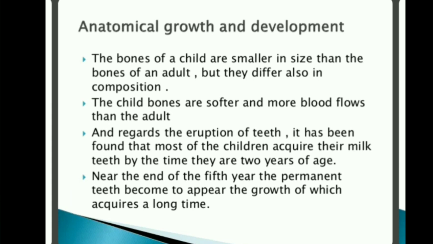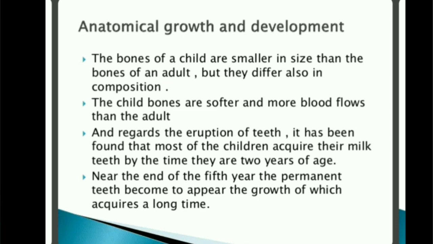Then if we talk about anatomical growth and development, this means the structure of the body. The bones of a child are much smaller in size and much softer than the bones of an adult, and more blood flows through them. As regards the eruption of teeth, it has been found that most children acquire their milk teeth by the time they are 2 years of age.